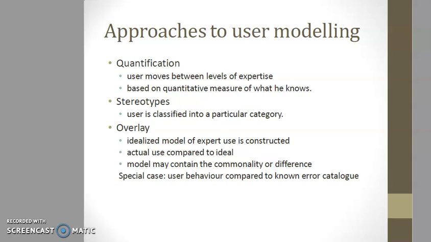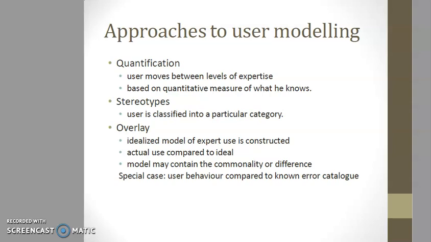Stereotypes are based on user characteristics and may be simple, such as making a distinction between novice and expert users, or more complex, for example, building a compound stereotype based on more than one piece of information.